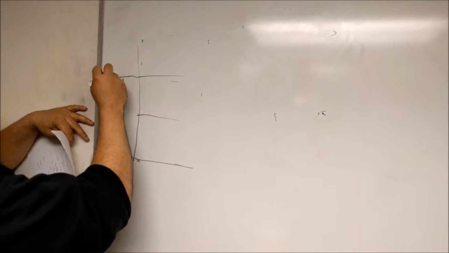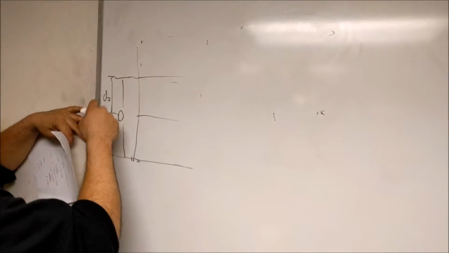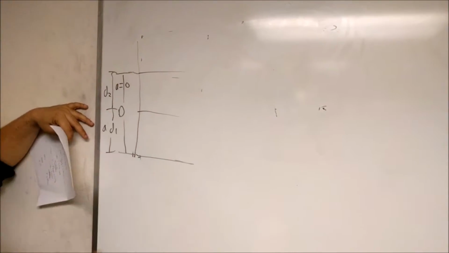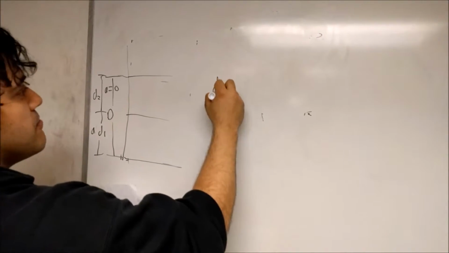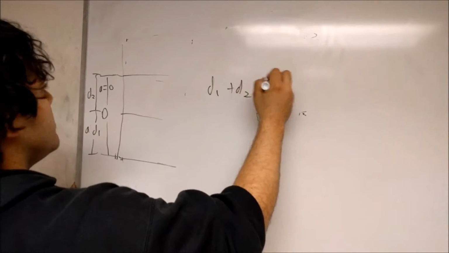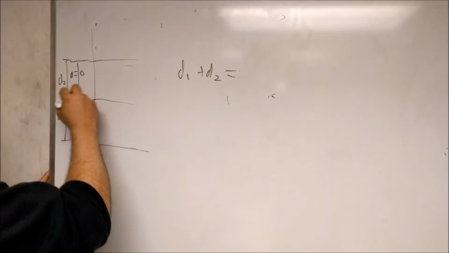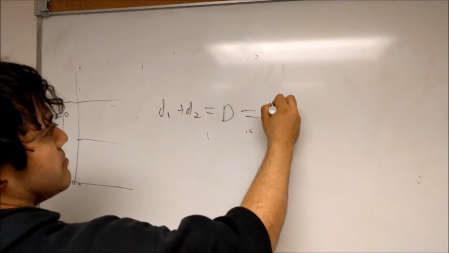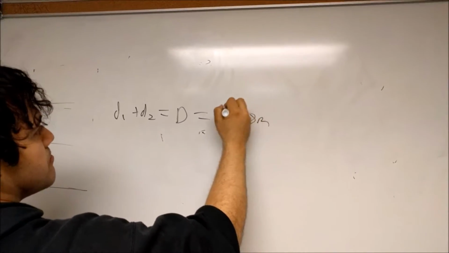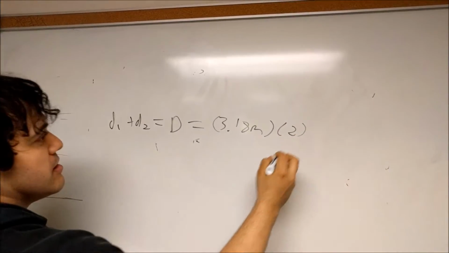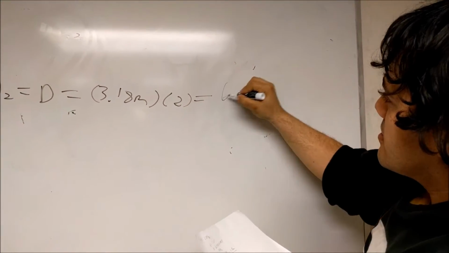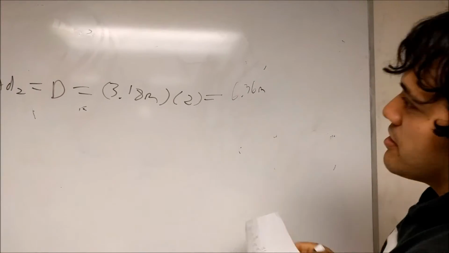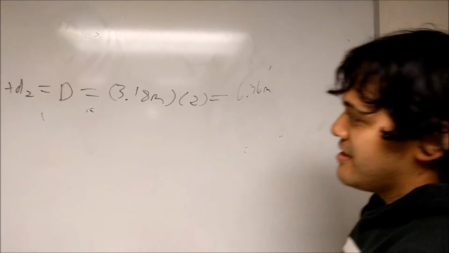Then it'll travel a certain distance, D2, where its acceleration is 0. Since we travel 2 floors, D1 plus D2 is equal to the total distance, which is equal to 3.18 meters times 2, which gives us 6.36 meters total.